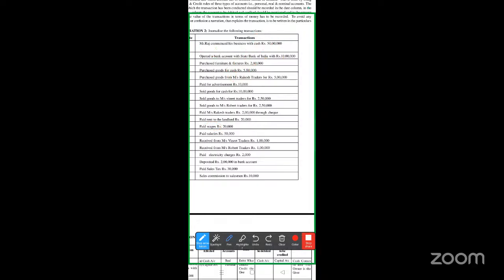Next, we are paying salaries. Salaries is also an expenditure for us. So our entry would be salaries account debit to cash account. It's an expenditure, so debit the expenditure. What are you paying? Cash. Cash is a real account. Real account: debit what comes in, credit what goes out. Cash is going out, so salaries account debit to cash account.